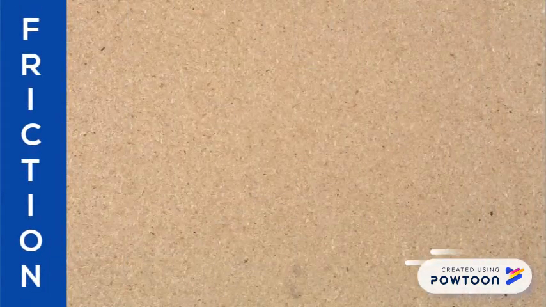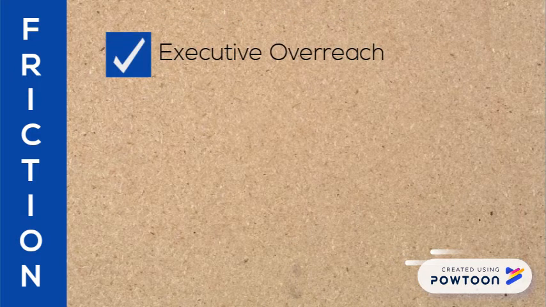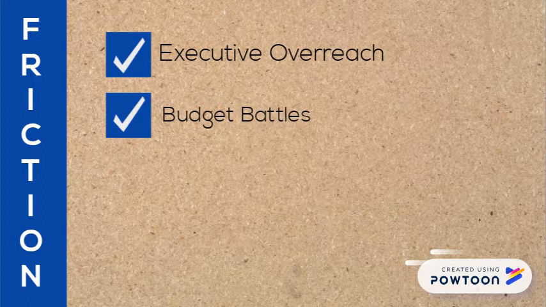These executive orders can cause friction between the two branches as people claim executive overreach, where the president is exceeding his constitutional mandate by interpreting the laws and not simply enforcing them. Congress will then use the power of the purse by threatening to not fund programs by the president that don't meet the intent of the law.